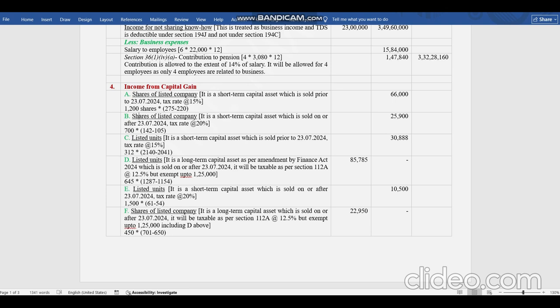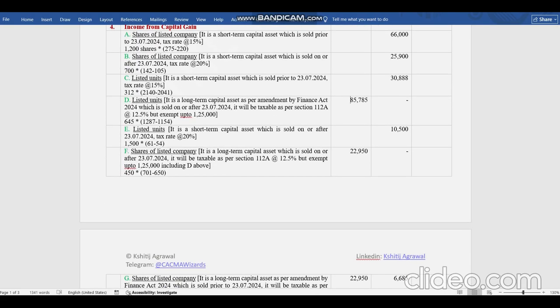Coming to the E point, listed units. These units are short term and have been transferred post 23rd July. So it will be taxed at 20%. So this is simple. Now this 85,000 is taken separately because we have to give the benefit of 1,25,000 from this. So total 1,25,000, like this total 85,000 we can claim in 1,25,000. So for taxable listed units, the T point, no capital gain will arise. No tax on this will be arising and we still have some 35, 40,000 of the 1,25,000 limit remaining with us. Exemption limit remaining with us.